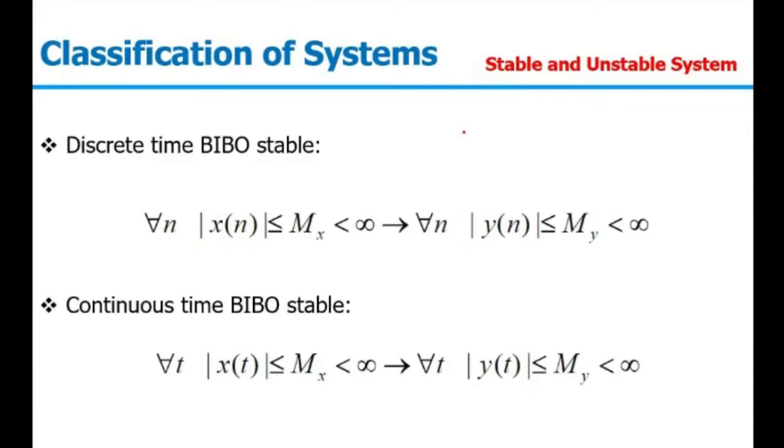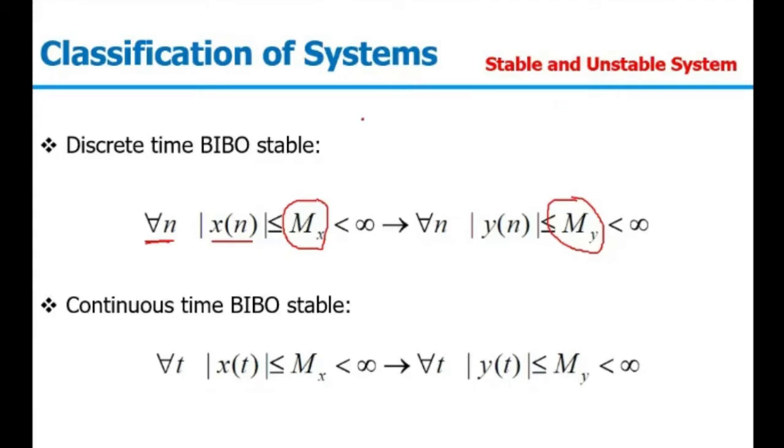So in discrete time, if you are talking about the BIBO stability, for every n, if my x[n] is bounded, that is the modulus of x[n] is less than some given value Mx, and that Mx is a finite value, that is less than infinity, then for all the given n, y[n] will also be finite. Only then the system will be stable.